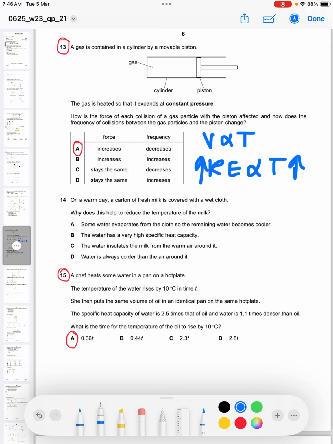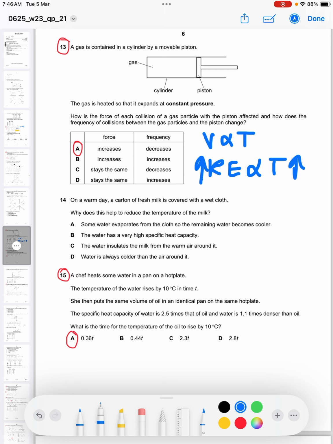Now if the molecules are moving faster, it is obvious that they will collide with the walls of the piston with more force. Compare something moving faster and the same thing moving slowly. When it is moving faster, it collides with a bigger force with the walls of the container, of the piston. So the force increases.